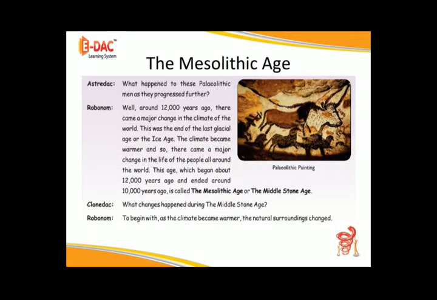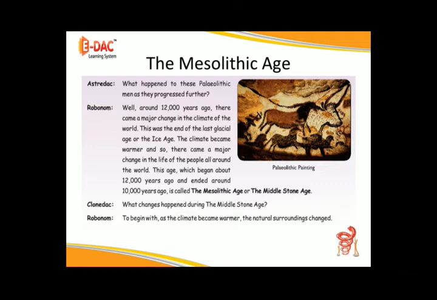The Mesolithic Age. What happened to these Paleolithic men as they progressed further? Well, around 12,000 years ago, there came a major change in the climate of the world. This was the end of the last glacial age or the ice age.